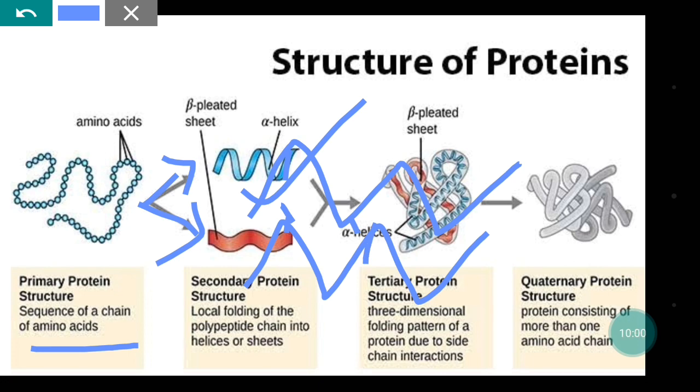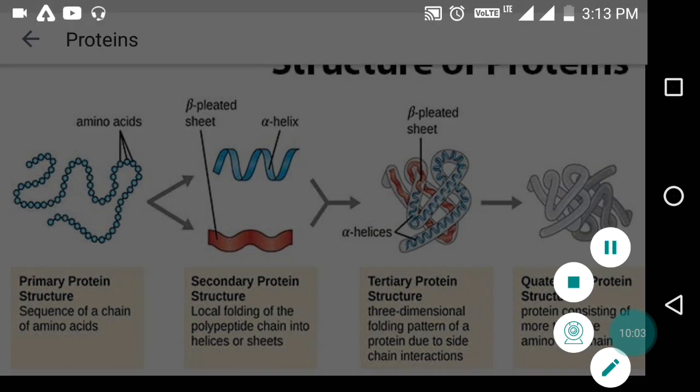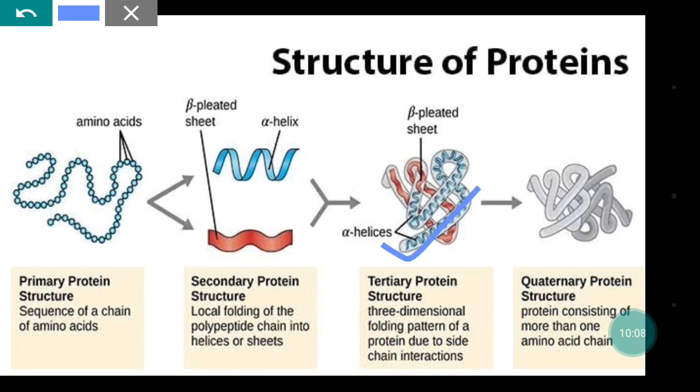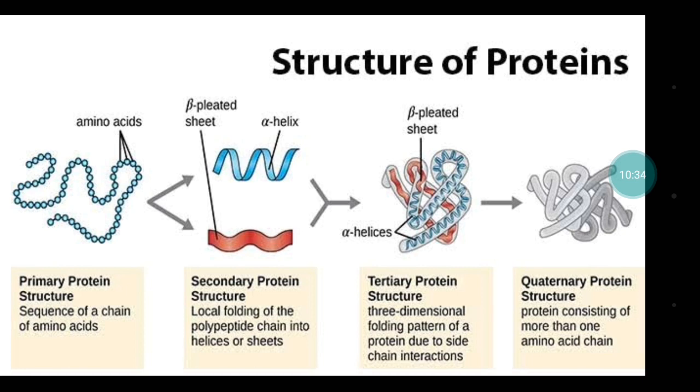Okay, now the tertiary structure. So here you can see the alpha helical structure in the polypeptide chain as well as the beta pleated structure too. So tertiary protein structure is the three-dimensional folding pattern of the protein due to side chain interactions. So there will be interactions in the side chains which are located side by side. And finally the quaternary structure, that is a protein consisting of more than one amino acid chain, that is, polypeptide chain.